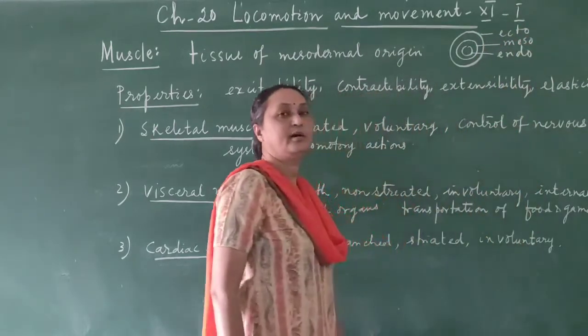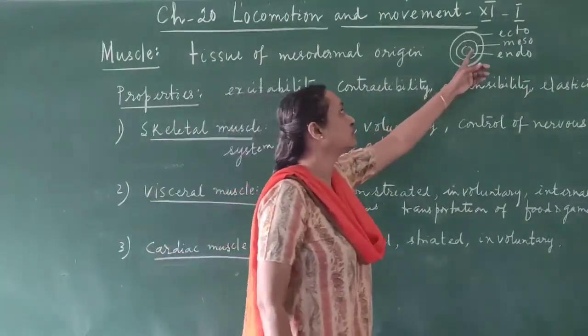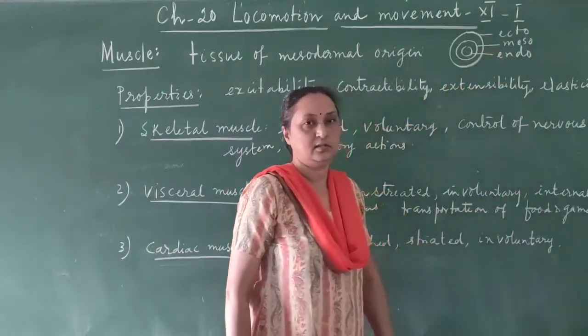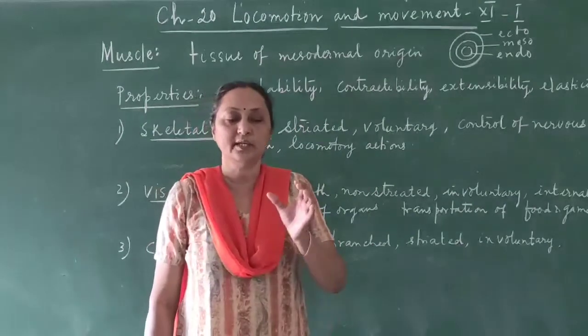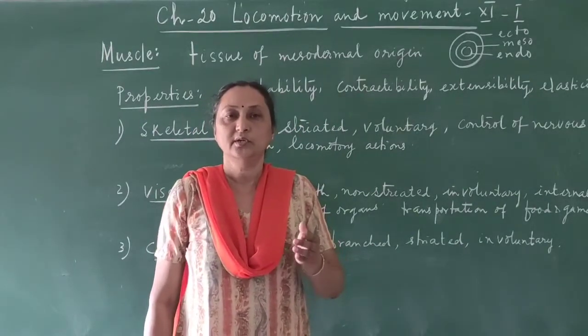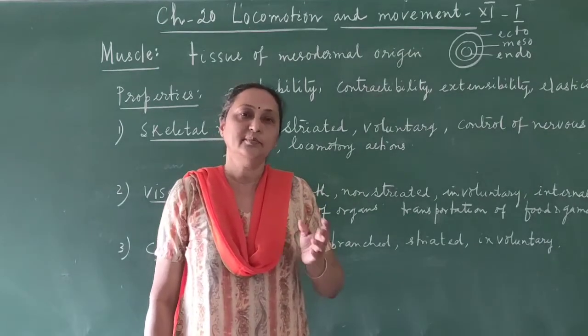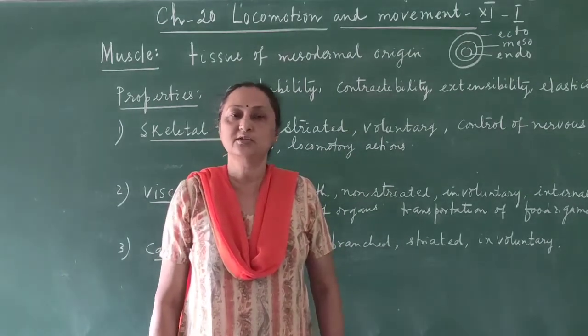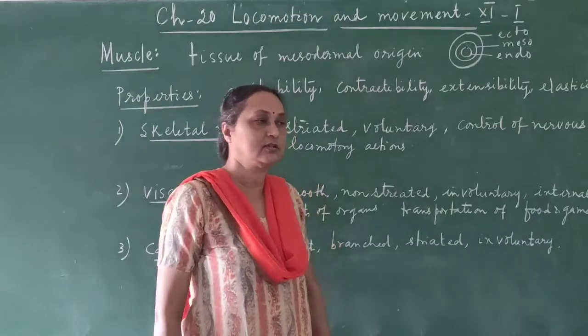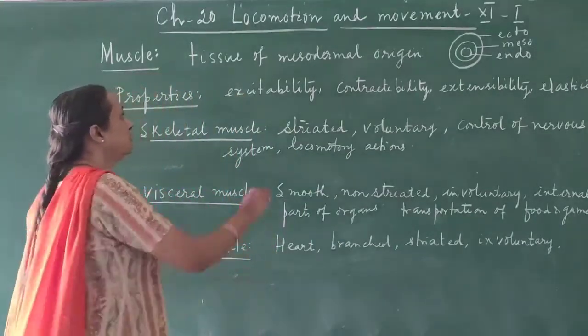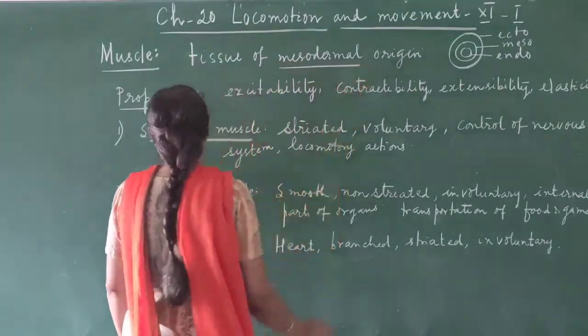So the muscle has mesodermal origin. It develops from the mesoderm of the embryo, because the different parts of the human body or organs develop from different germ layers. So muscle is of mesodermal origin. That is the meaning.